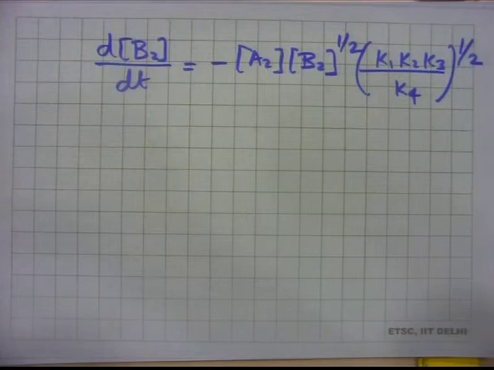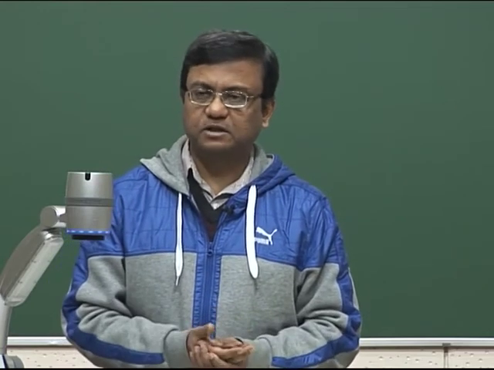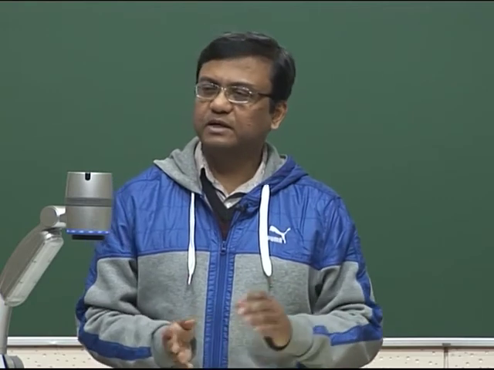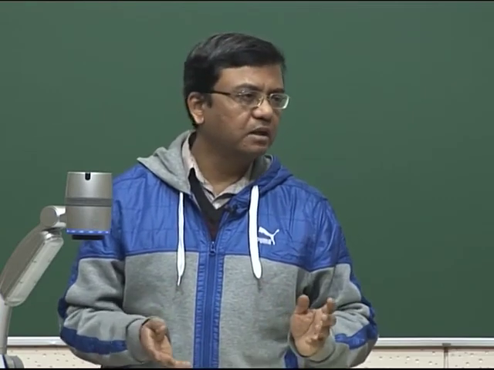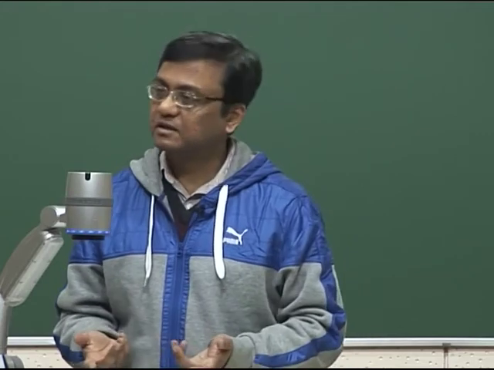So, we analyzed concentration of A, and we also analyzed d dt of B2. Now, why are these important? Because concentration of A tells you about intermediate concentration, and d dt of B2 tells you about the rate of reaction. d dt of B2 must relate to rate of reaction, because by overall rate of reaction we mean the rate at which A2 is getting consumed, B2 is getting consumed, and AB is getting formed.